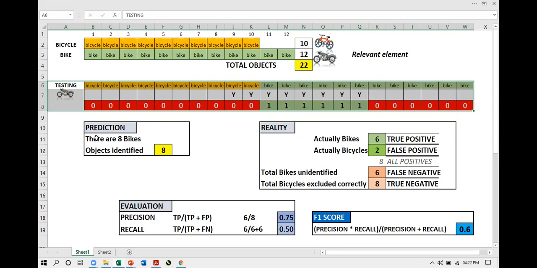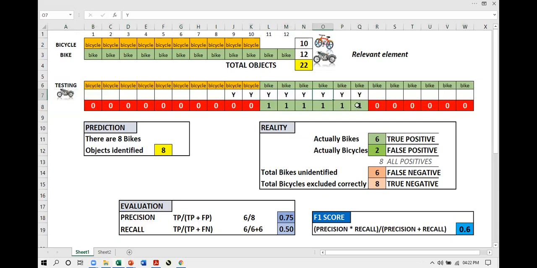Now, out of those 8 items which the model identified as bikes, actually 2 are bicycles. So the model incorrectly identified 2 bicycles as bikes, and 6 were correct.